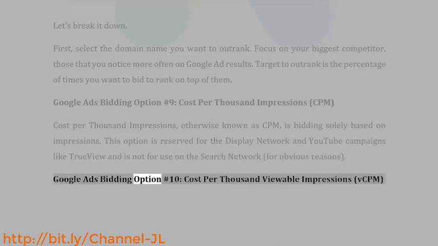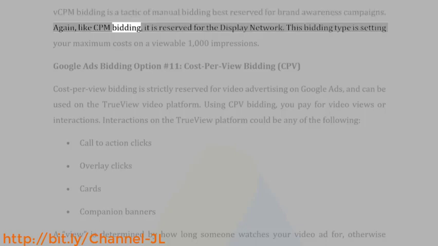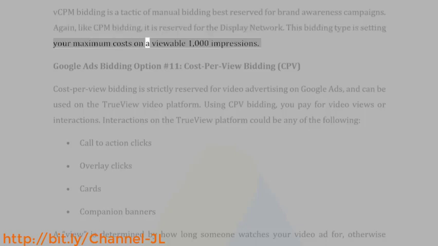Google Ads bidding, option number 10, cost per thousand viewable impressions, VCPM. VCPM bidding is a tactic of manual bidding best reserved for brand awareness campaigns. Again, like CPM bidding, it is reserved for the display network. This bidding type is setting your maximum costs on a viewable 1000 impressions.